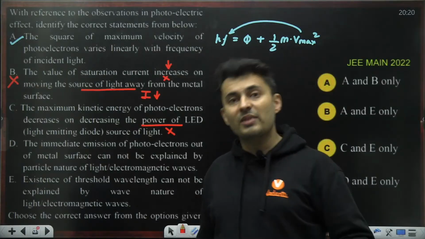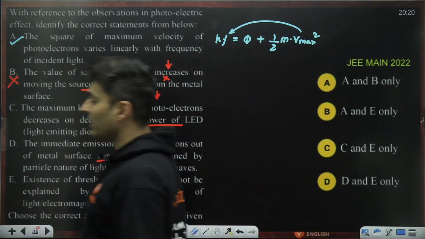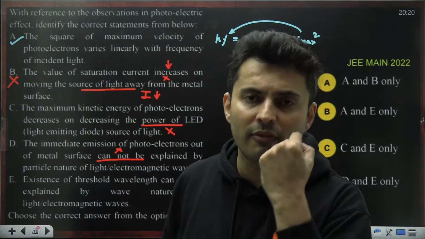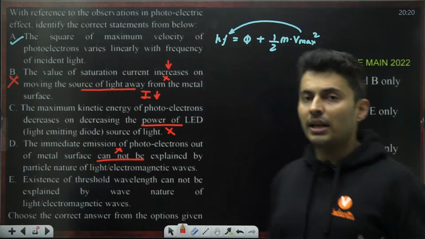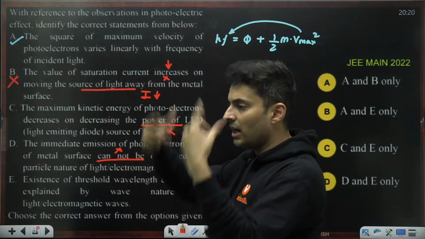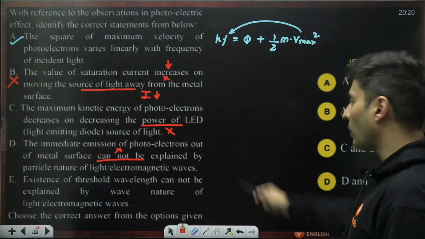In fact, you can explain it. It says it cannot be explained. This is wrong. It can be explained. In fact, the process happens within a very small fraction of time, and it can only happen if it is a particle and immediately it interacts and it emits that electron. So it cannot is wrong.